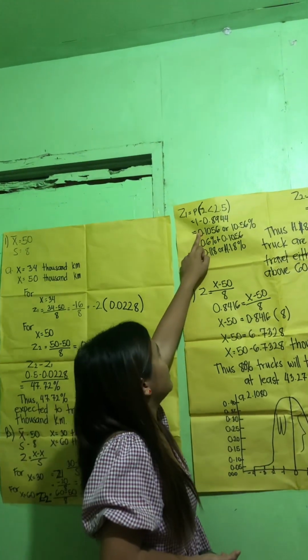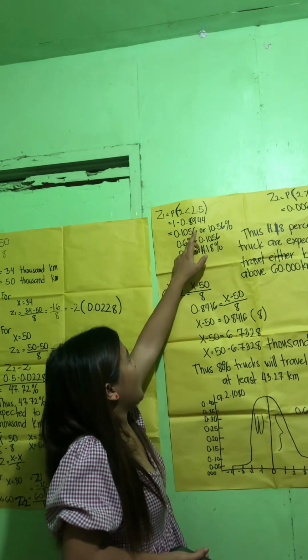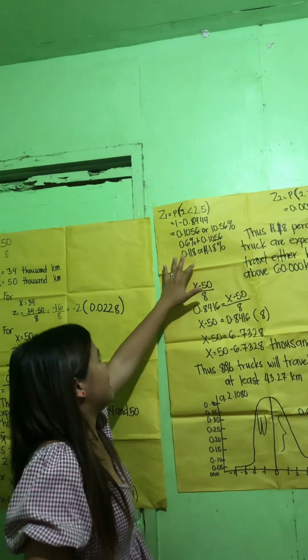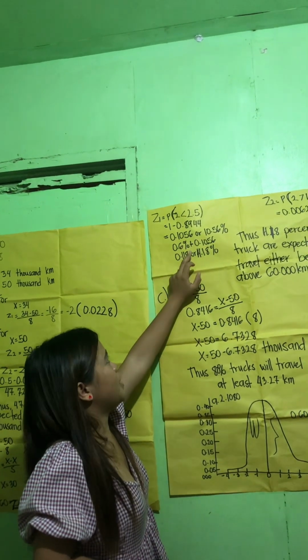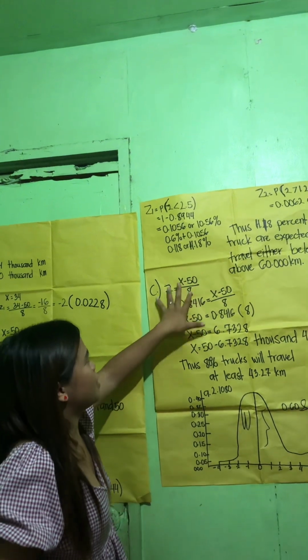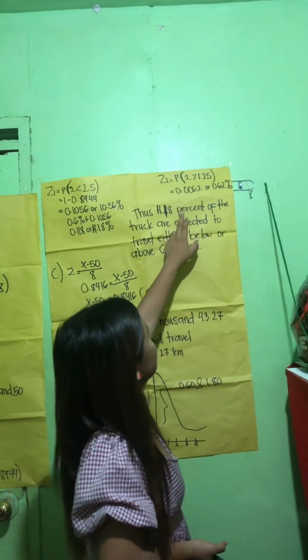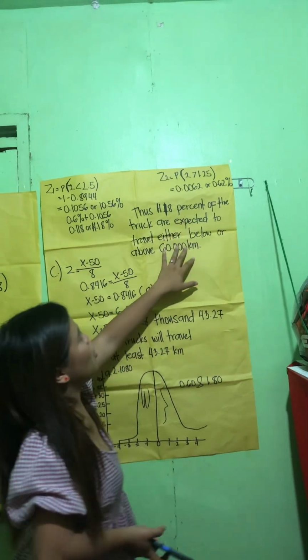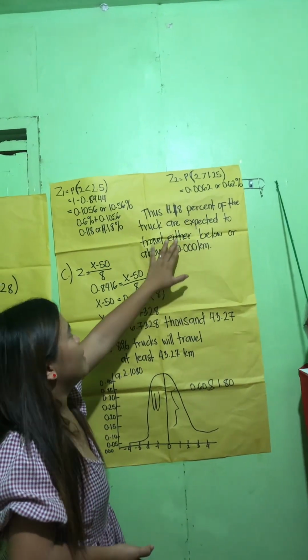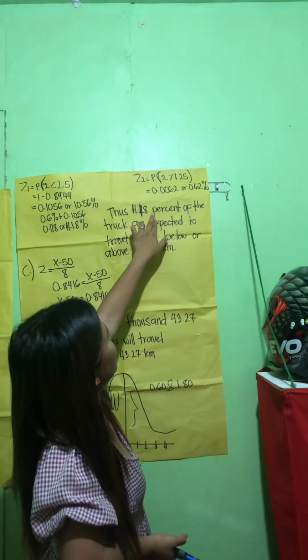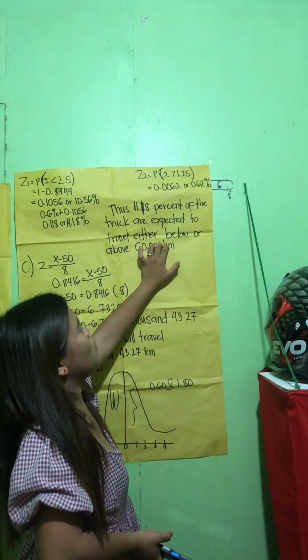So 1 minus 0.8944 results in 0.1056, or 10.56%. For Z1, P(Z is less than negative 2.5) is 0.0062, or 0.62%.